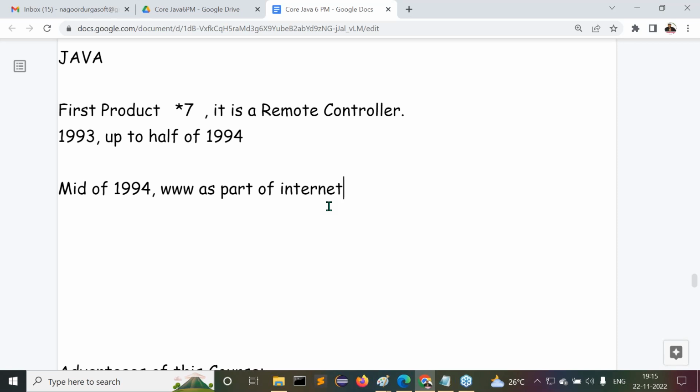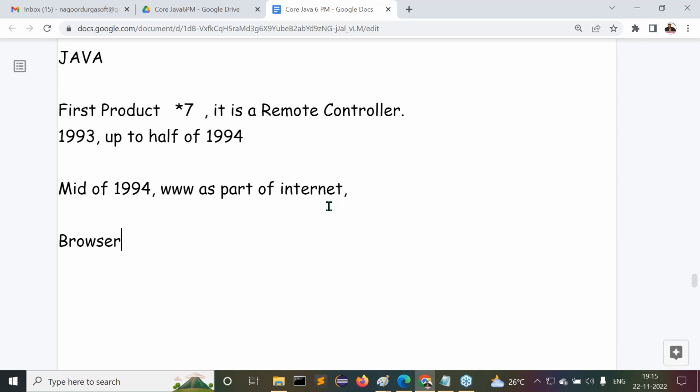Then as part of this WWW, what is the key component? If you want to run the WWW, one tool is required. What's the tool? Come on, why are you silent? If you want to run the WWW, what do we require? We require a browser or not? Without using a browser, how can we open the WWW?